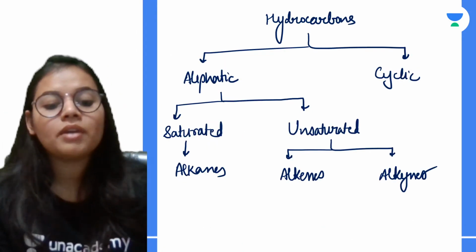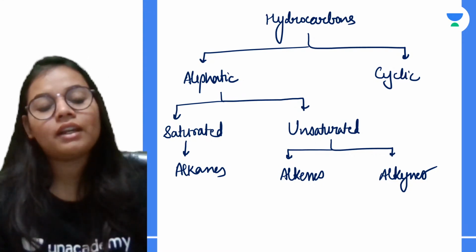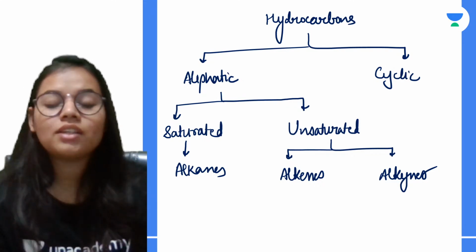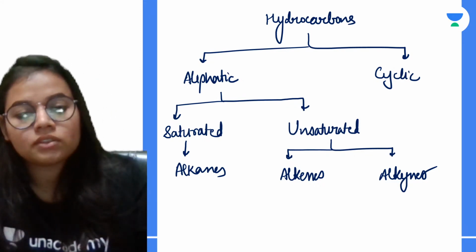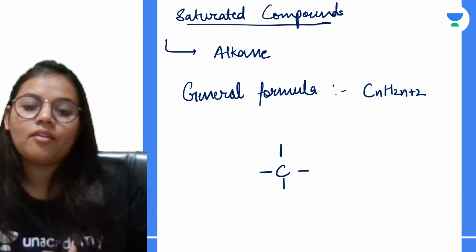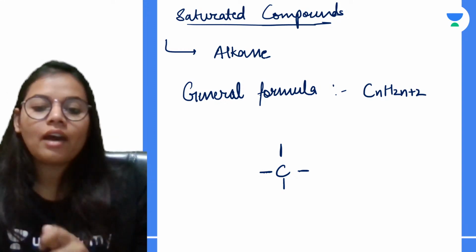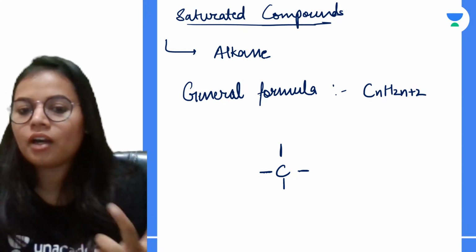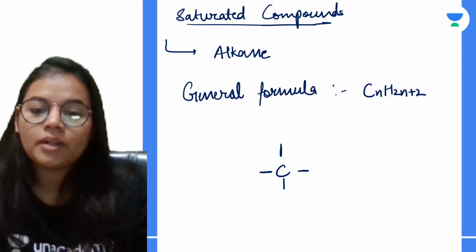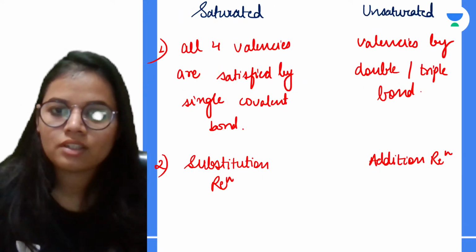So the basic division of hydrocarbons is into aliphatic and cyclic, and further, aliphatic compounds are divided into saturated and unsaturated compounds. What are saturated compounds? These have the general formula CnH2n, and they have a single bond between carbon-carbon or any other element. So basically we just have single bonds in the saturated compound.